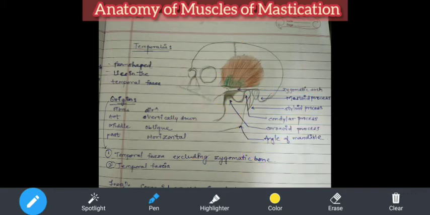Now I will erase everything. If you see the origin, it is coming from what? It is a temporal bone. So actually what is there?